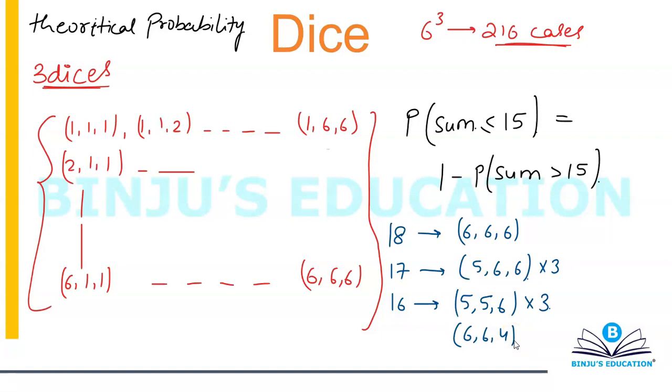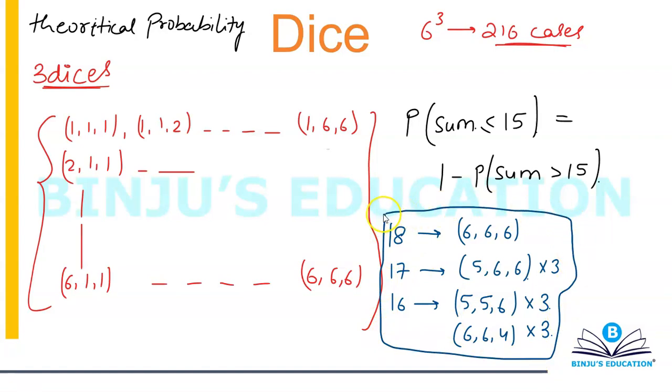664 will also give you 16. So that is again 3 number of cases. Okay, now the first thing that students generally ask me is, sir, how do you think about all these things? Like, how do you know that only 666 will give you 18? Everyone knows how 666 is going to give you 18, but how did you think about 16? Like, it's going to be 5, 5, 6, and 664.